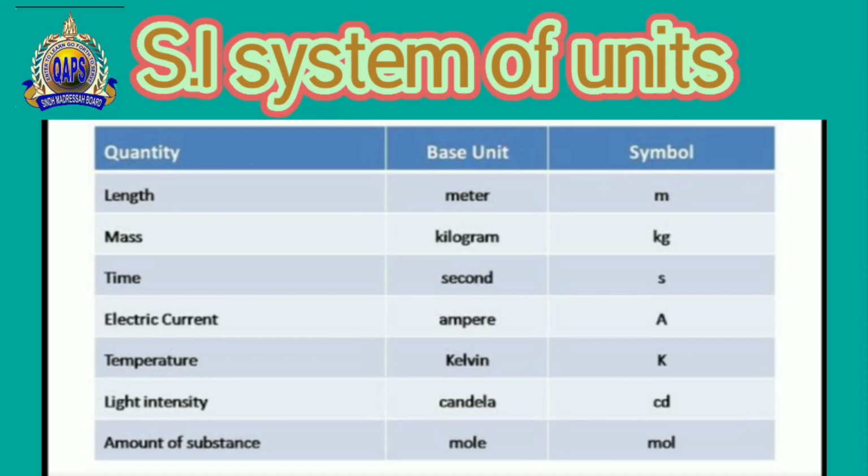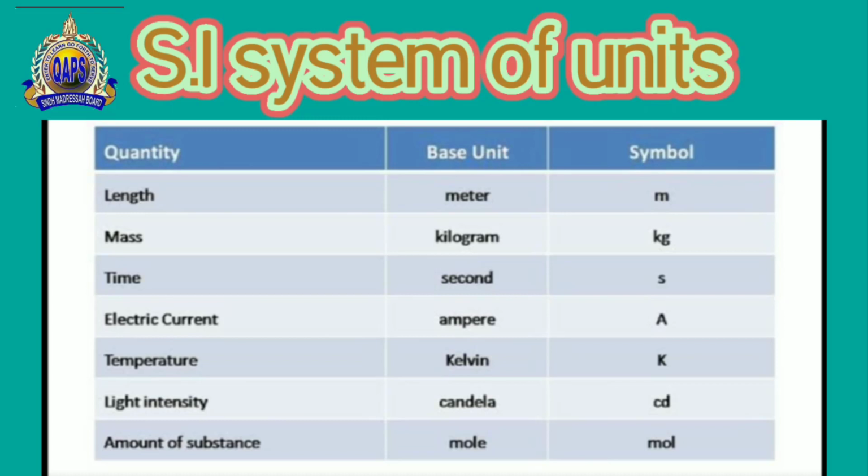If we talk about the basic quantities, length has a unit called the meter, and mass has a unit called the kilogram. Meter is represented by m, and kilogram is represented by kg. Time has a unit called the second, represented by s.